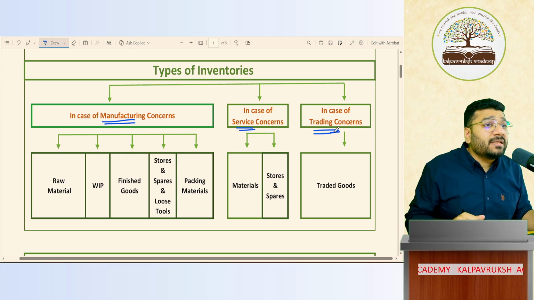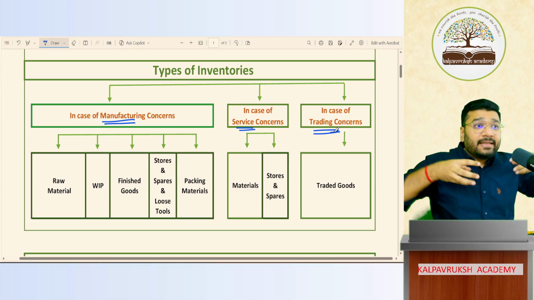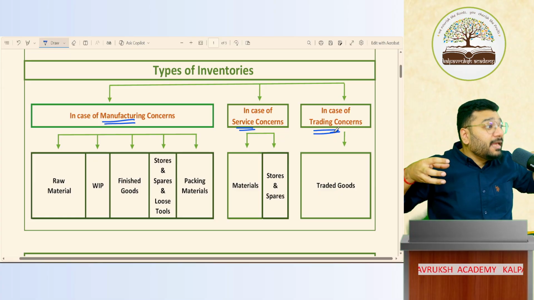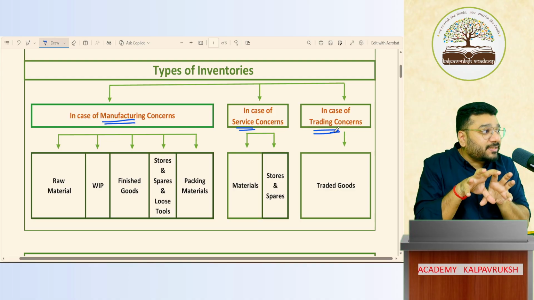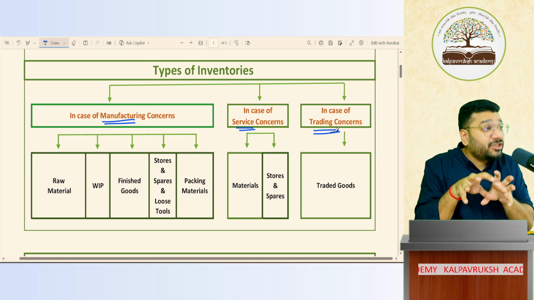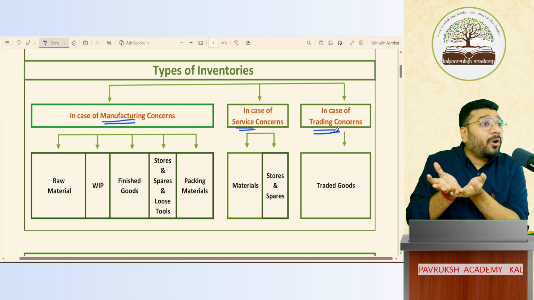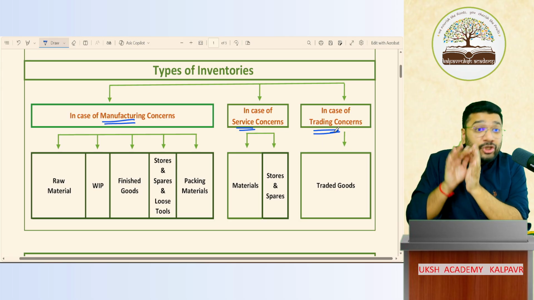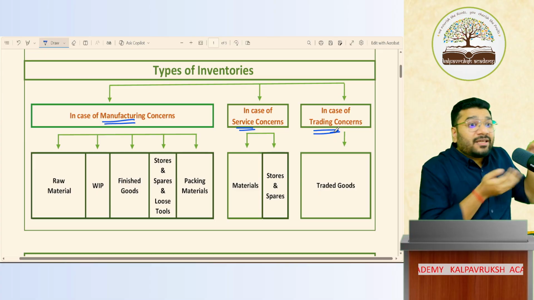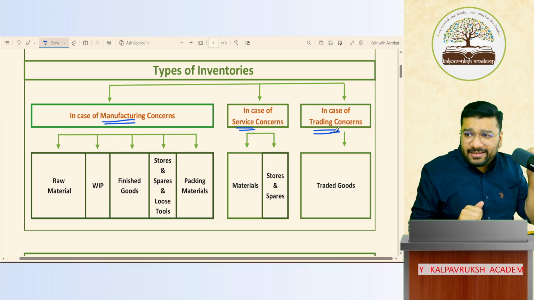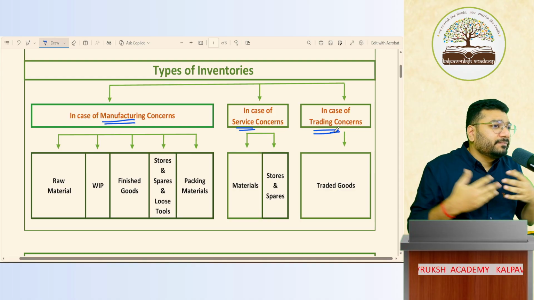What is manufacturing business? Manufacturing business is a process where I procure multiple raw materials. Then I put all of the raw materials together through a process in such a way that at the end of the process, a new product will emerge. A new item will get formed, which is very unique and different from its raw material. Got it? Not got it? Now, let me take one example.